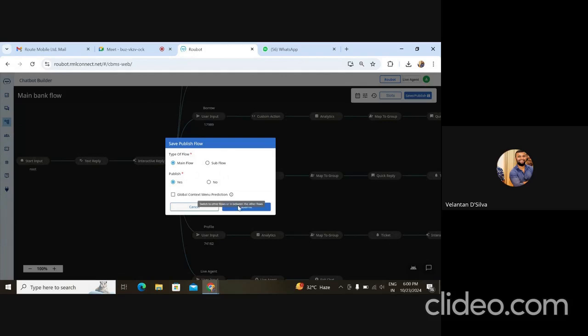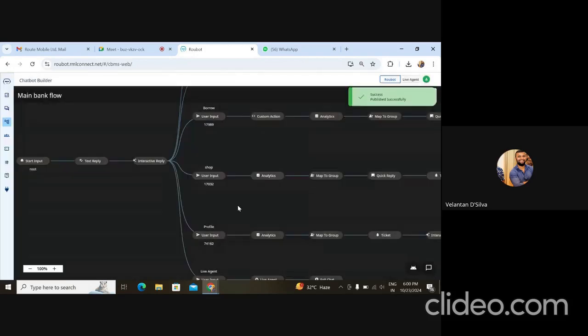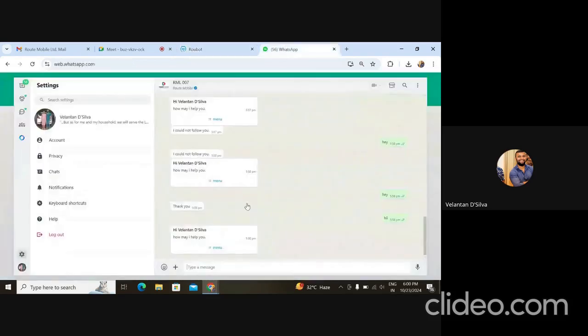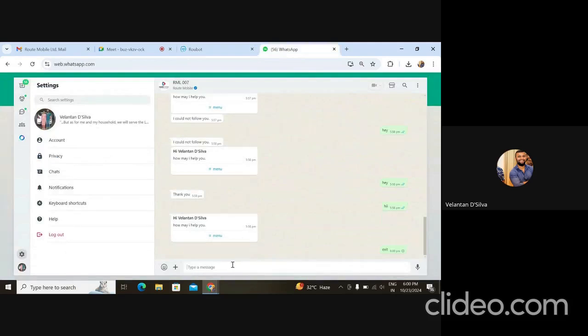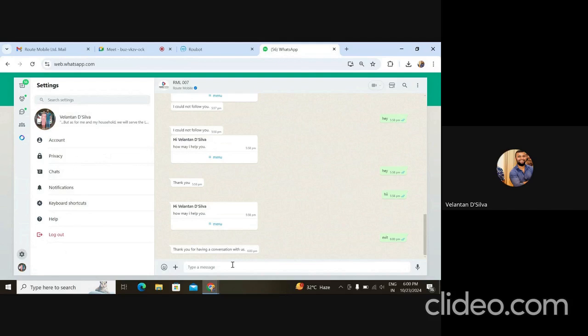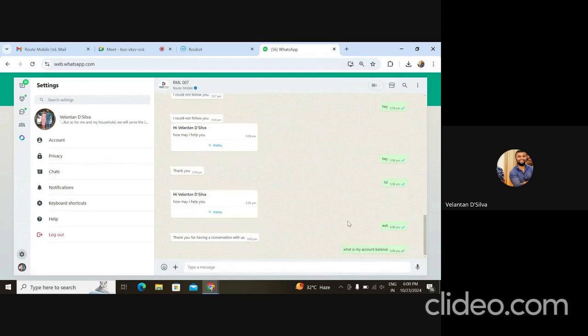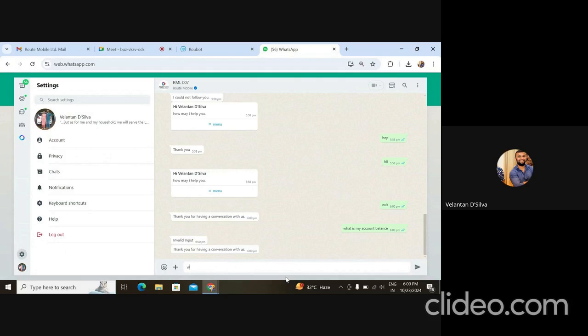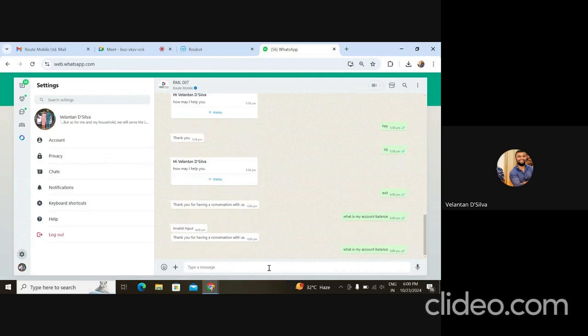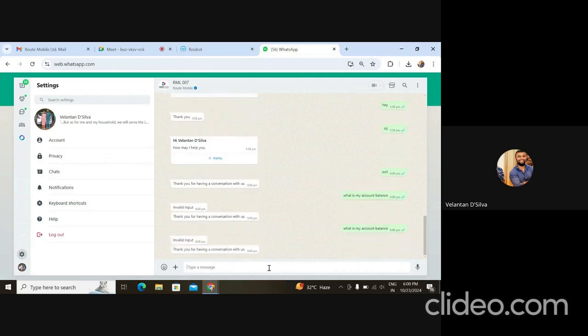I'm not even going to try an exact match with the intent that I've created. I'll just say what is my account balance and see if that chat flow gets triggered. I think the chat flow is active. One second. I think it's still getting trained.